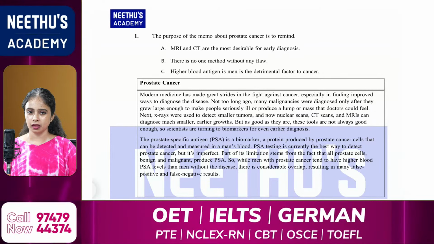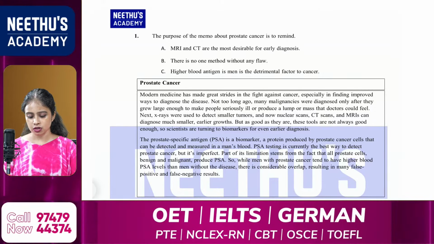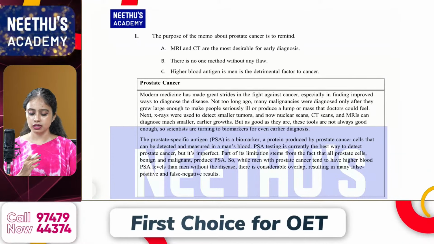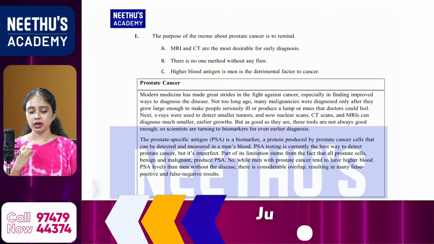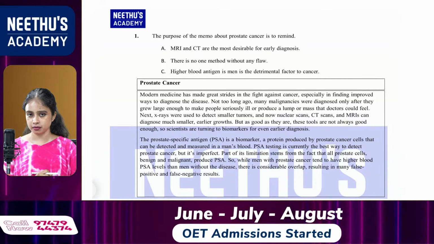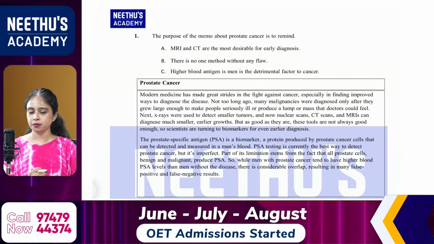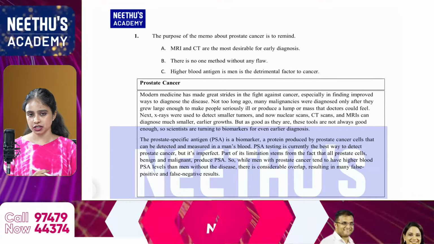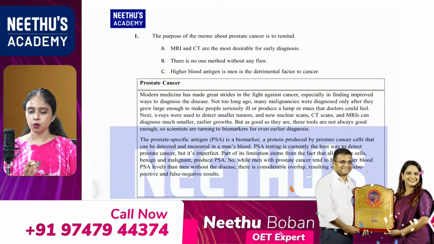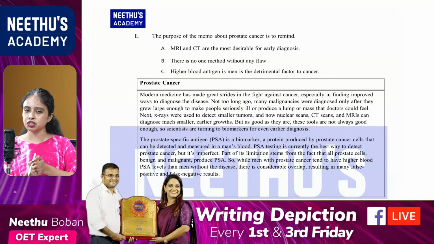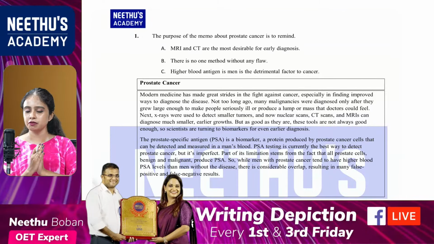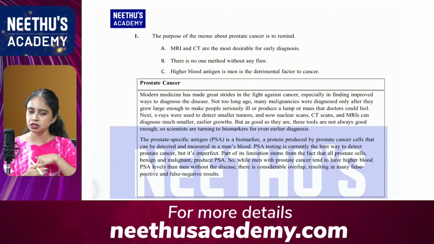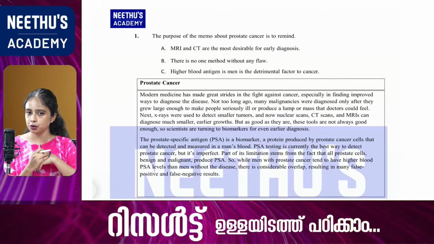How is the question? So this is a memo. So this question is from the third category. So this is again a memo, which means we are reading for the purpose. Okay, so I'll read the question first, then let's find out the answer. You can do this question in two ways. If you want, you can read the question first, then read the options, then read the paragraph, do elimination method and find out your answer. Or another method is read the question, then read the paragraph, then the options and find out the answer. It's up to you.